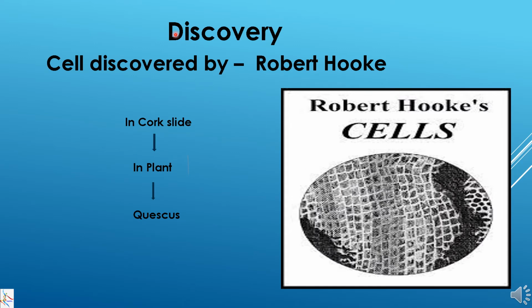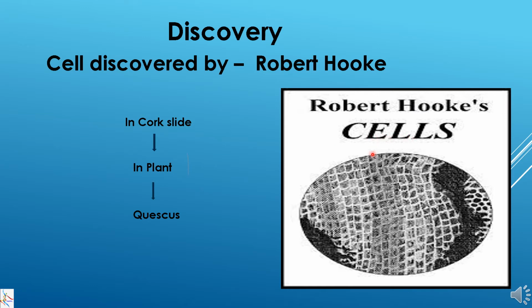Cell was observed by Robert Hooke. He was observing a slide of cork, and when he was observing that slide, he saw some compactly arranged structures which were geometric and tightly packed. It was a small tight compartment, and so he called that small tight compartment a cell.